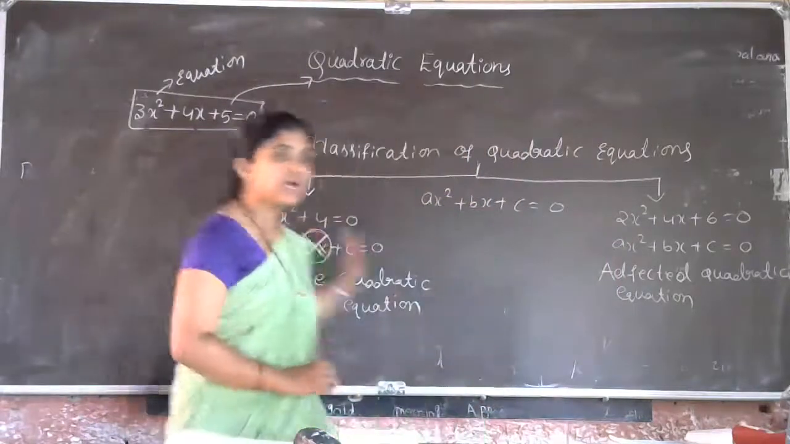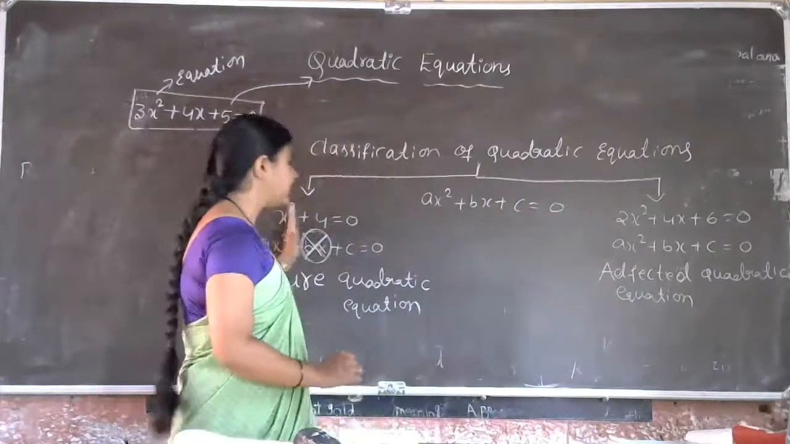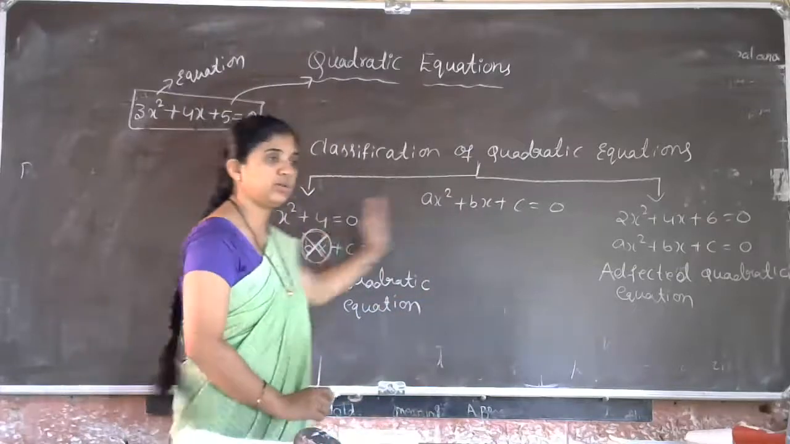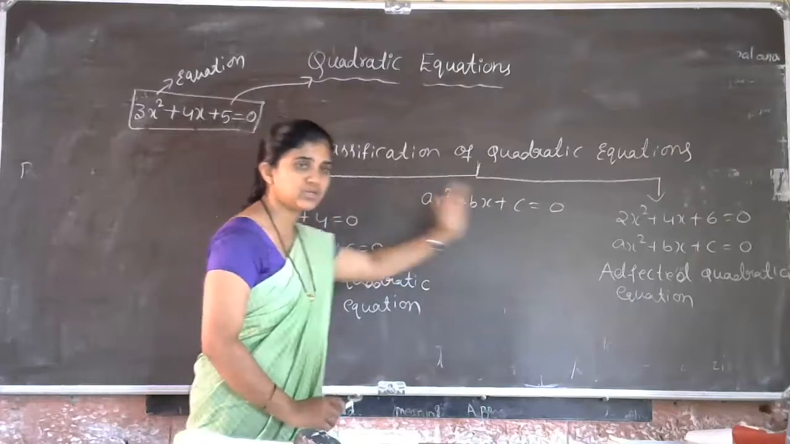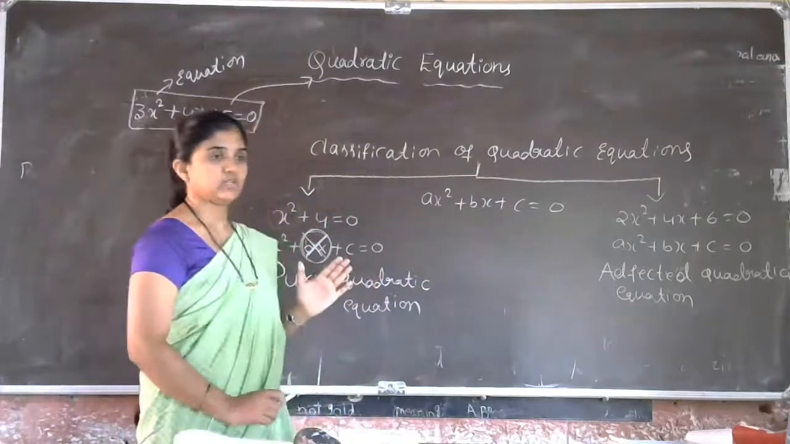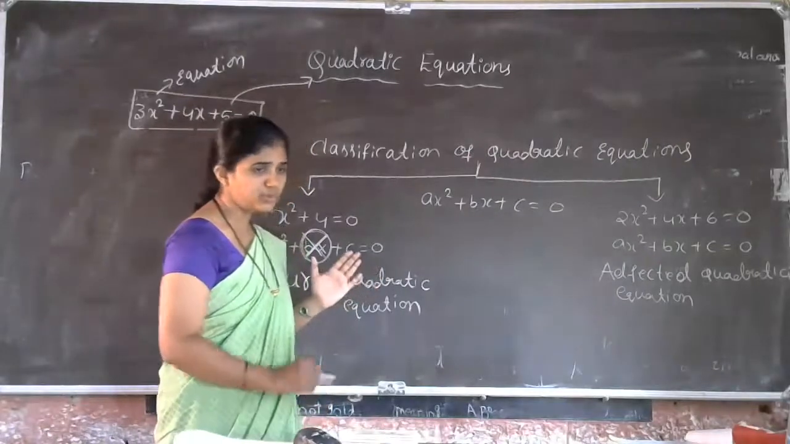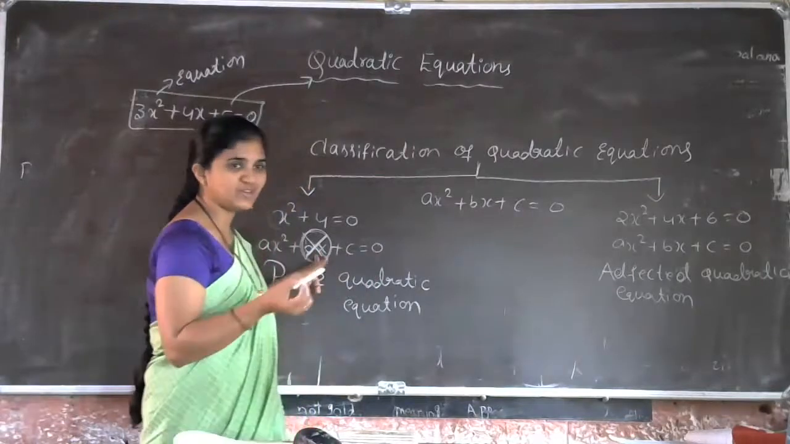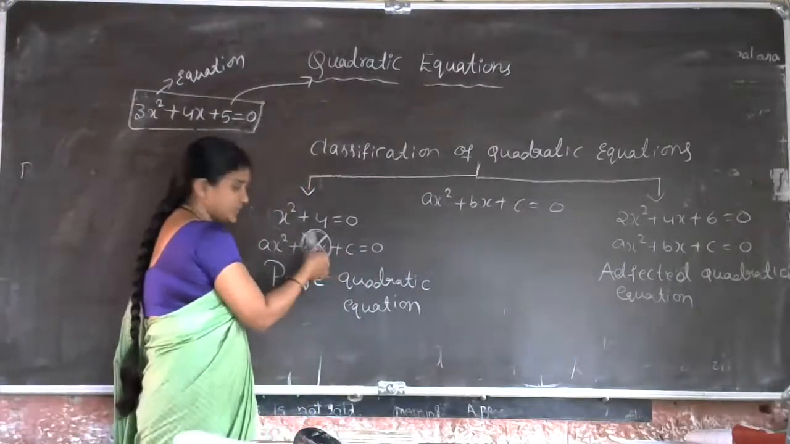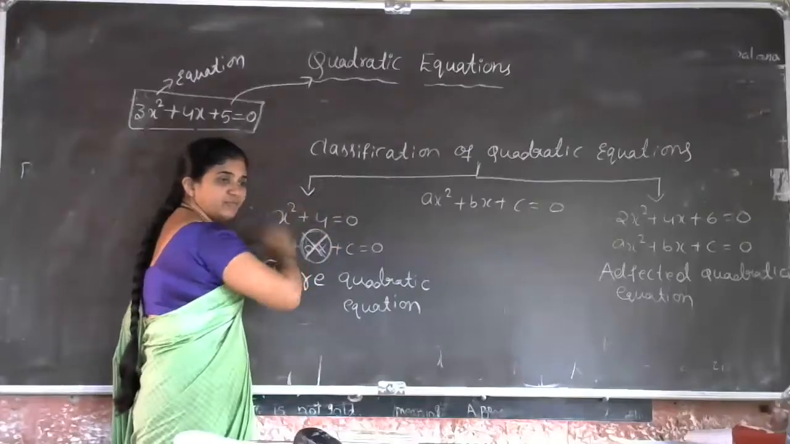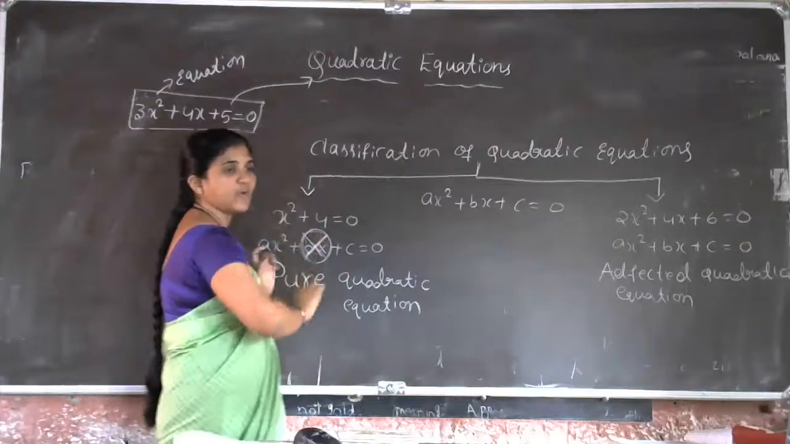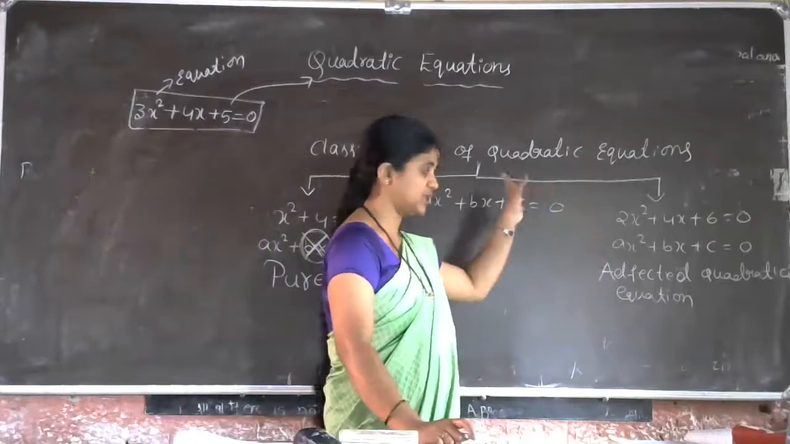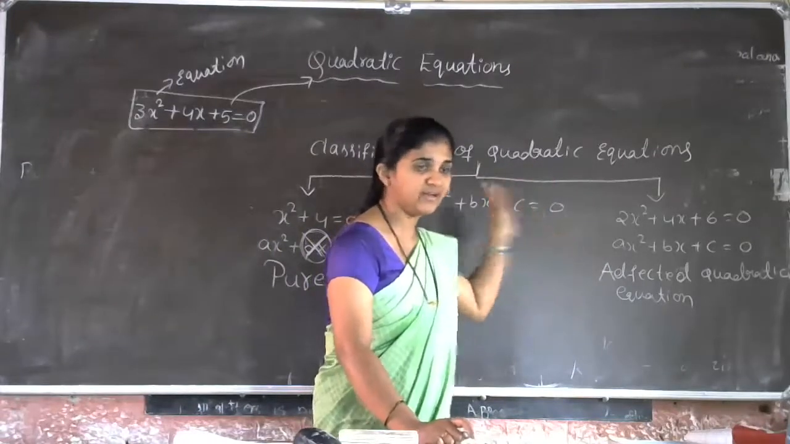Is that clear, students? Classification of quadratic equations: pure quadratic equations and unaffected quadratic equations. Both we have to deal with in this chapter. Do you have any confusion regarding this? The bx term may be 0. B equal to 0 means b into x is 0, so this term is 0. That type of quadratic equations are called pure quadratic equations. But equations of the form ax² + bx + c = 0 are called unaffected quadratic equations.